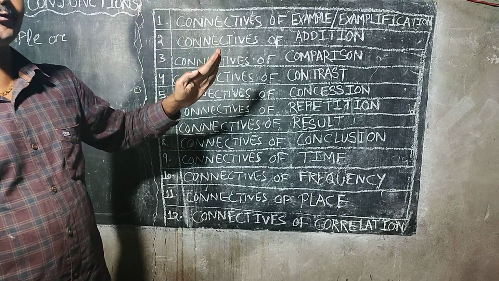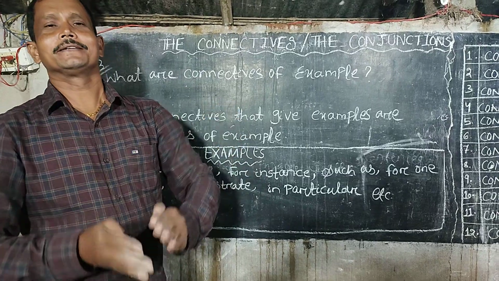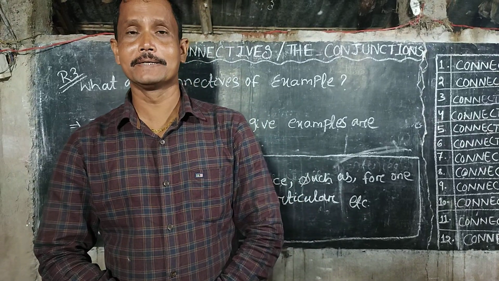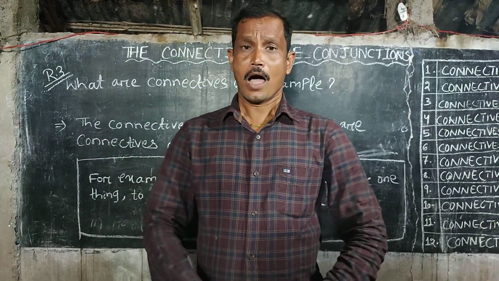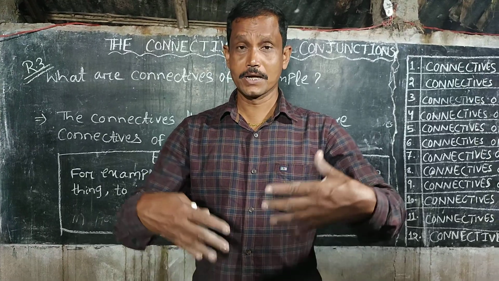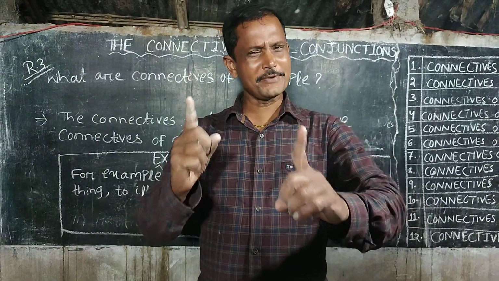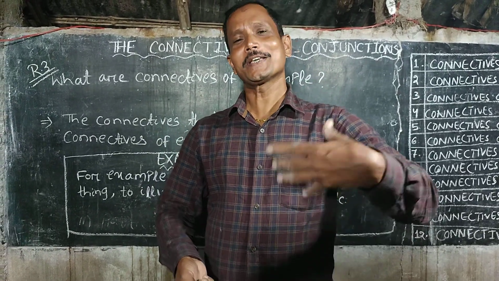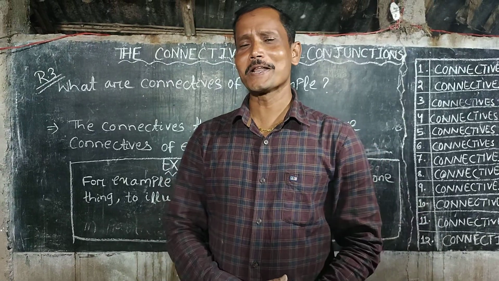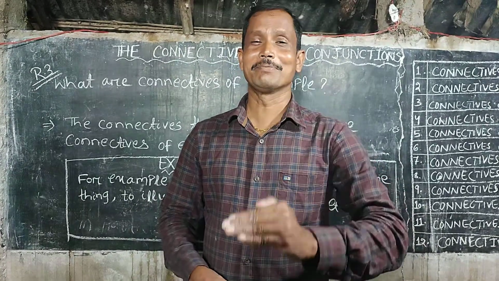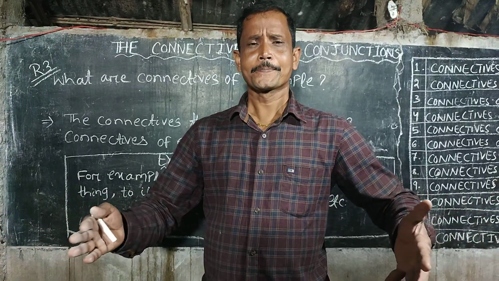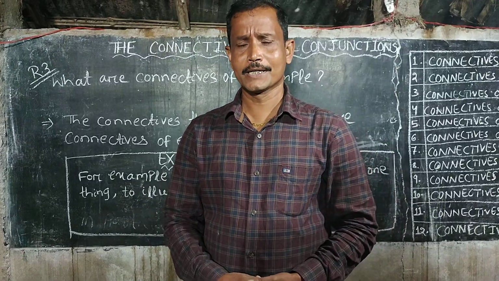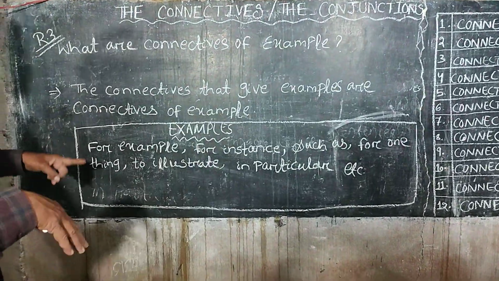So rule number 3. What are the connectives of example? The connectives that are used to give examples are known as connectives of example. And they are such as, for example, for an example, to illustrate, etc.